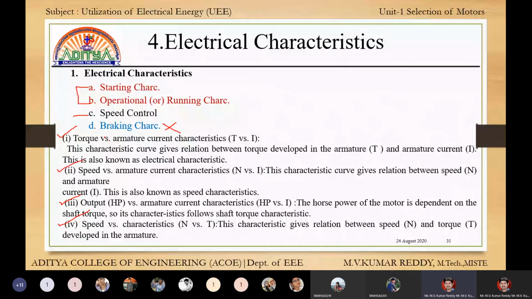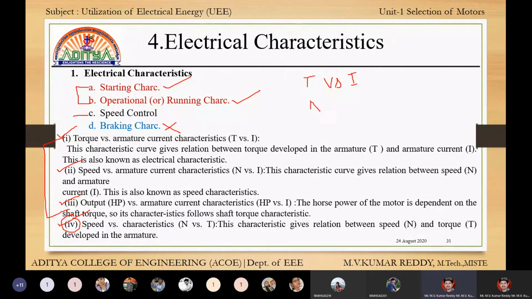Here, the first one, second one, and third one are called starting characteristics, and the fourth one is called operational or running characteristics. First one is torque versus current.